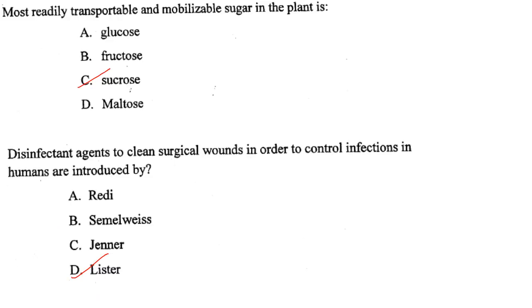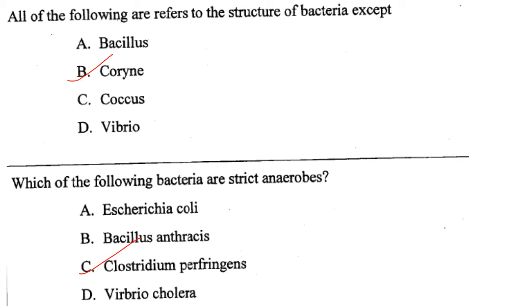The next one. Most readily transportable and mobilizable sugar in plant is sucrose. Answer is option C. Disinfectant agent to clean surgical wounds in order to control infections in human was introduced by... So it was introduced by Joseph Lister. So answer is option D, that is Lister. Then all of the following refers to the structure of bacteria except. So Bacillus, Coccus, Vibrio, they are all structures of bacteria except corny.